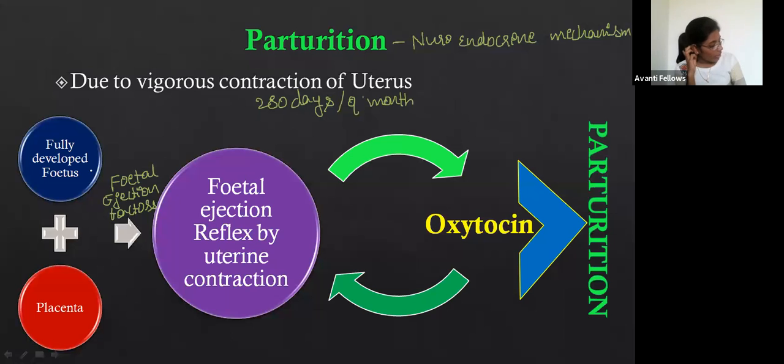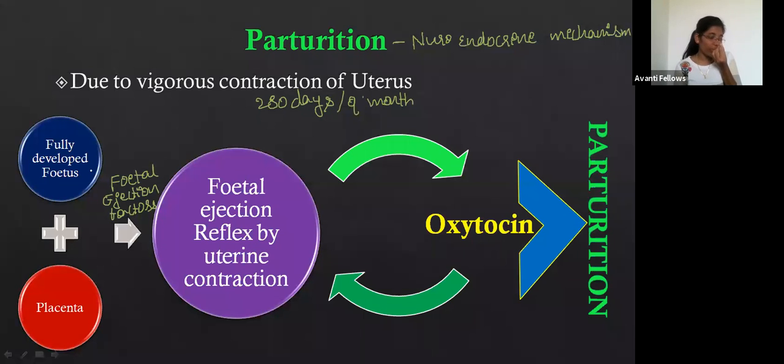That fetal ejection factor is going to stimulate the maternal body. Are you getting my point? The factor is released from the fully developed baby and the placenta, and it mixes with the maternal blood, the mother's blood. Then the mother starts to feel uterine contraction. If this is the uterus, here are the cervix and vagina. Now the uterus is going to contract. Then what happens? The baby moves down, isn't it?